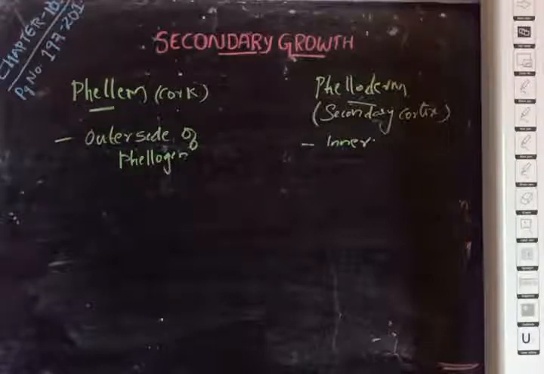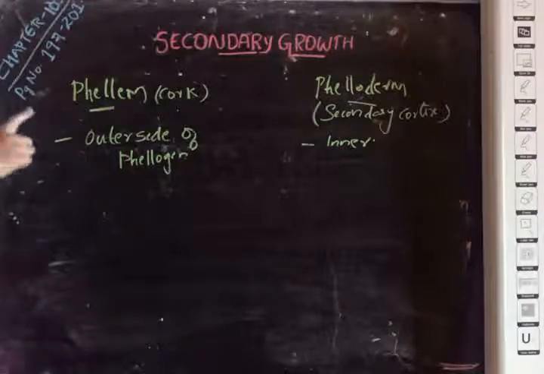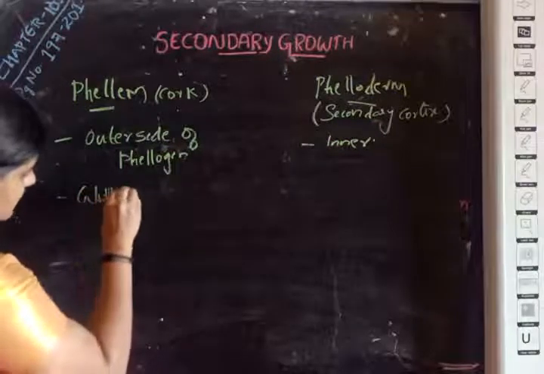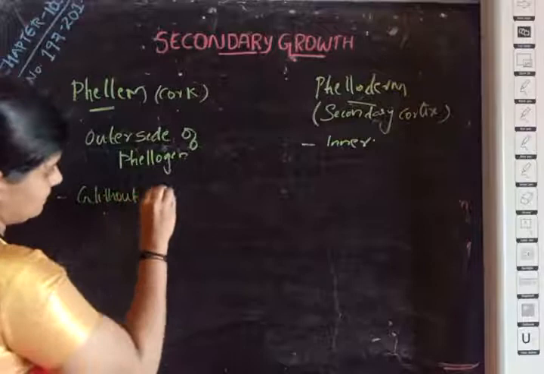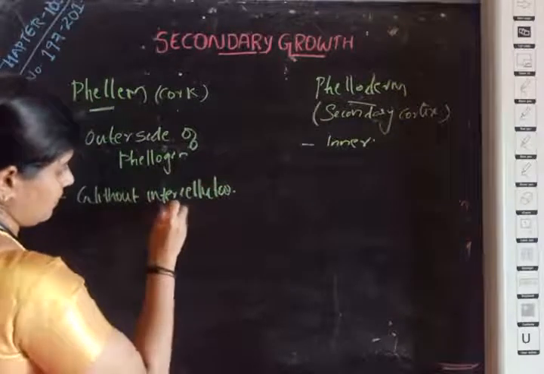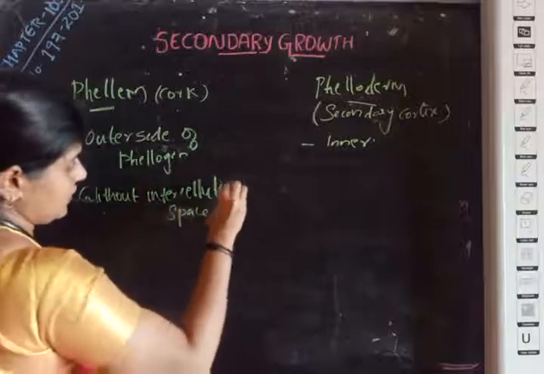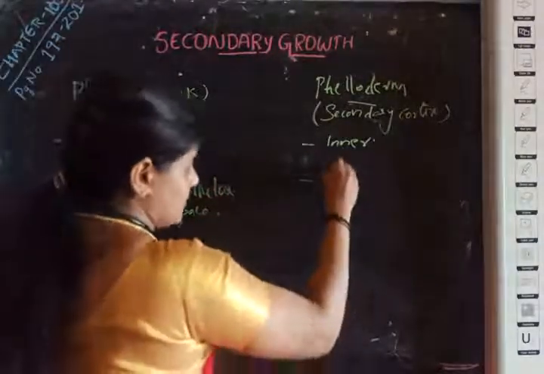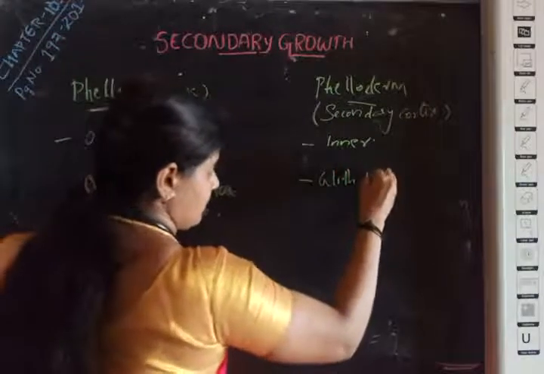The cells are arranged without intercellular spaces, whereas in phelloderm the cells are loosely arranged with intercellular spaces.